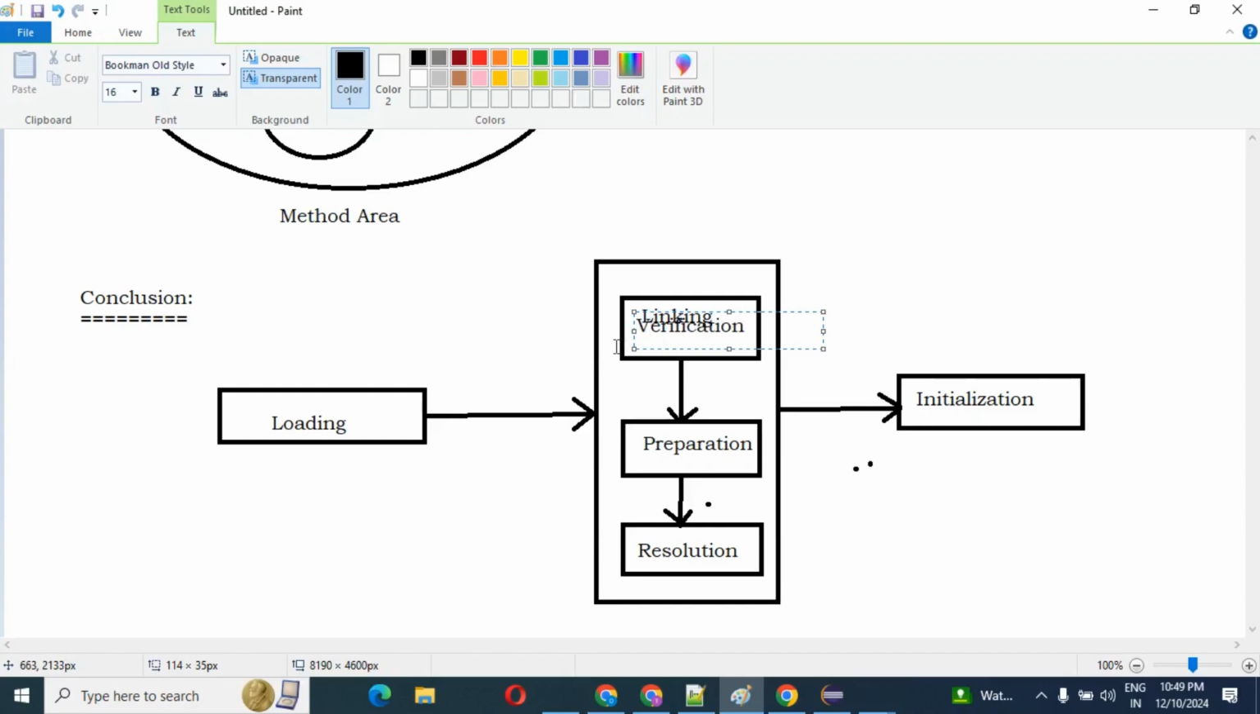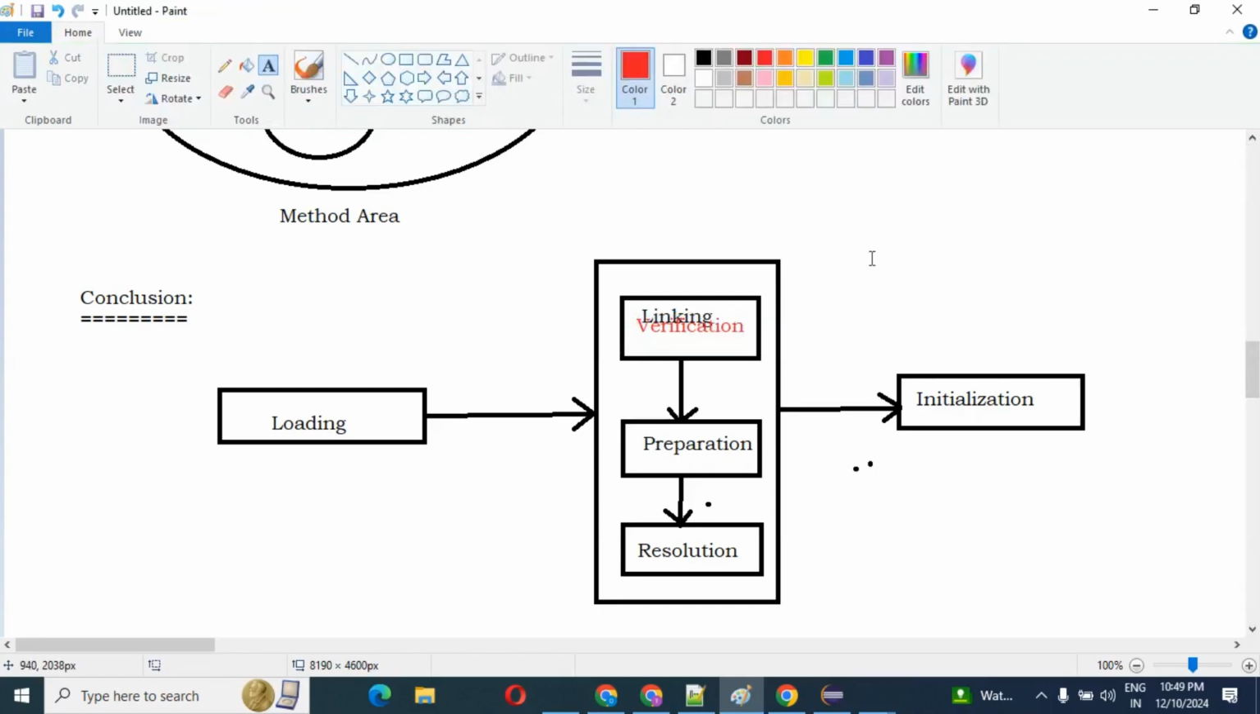Guys, this is the verification, correct? Then preparation, then resolution. So guys, I have already told you what verification is.